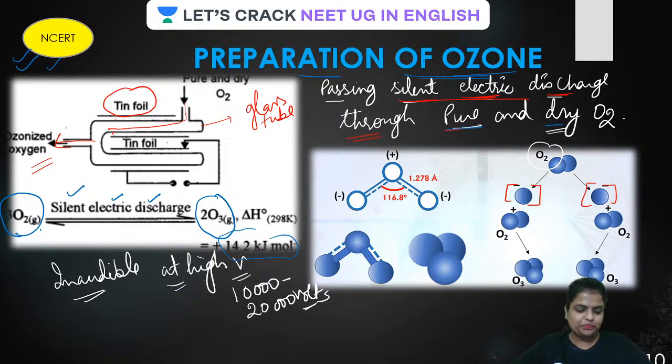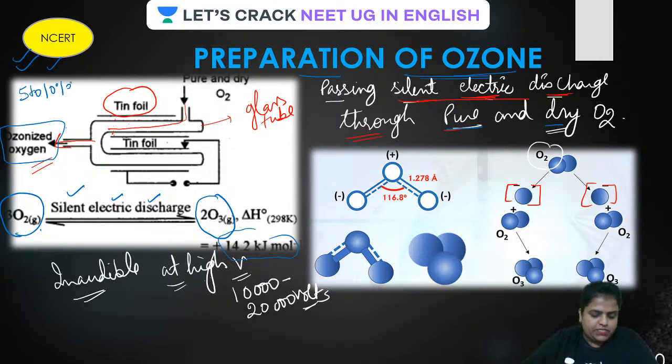Let us go ahead. One more important thing which is required to be told over here is why this is called ozonized oxygen. What is the meaning of ozonized oxygen? This consists of 5 to 10% ozone by volume.